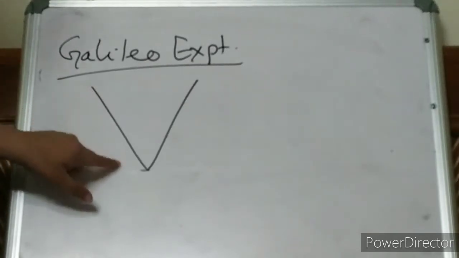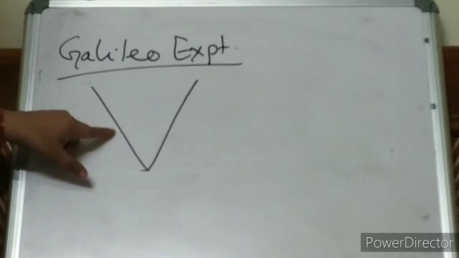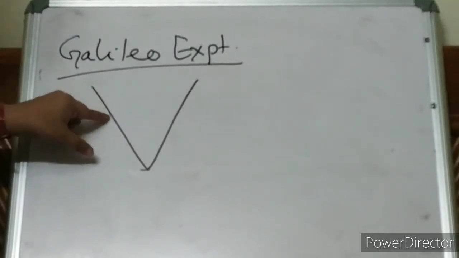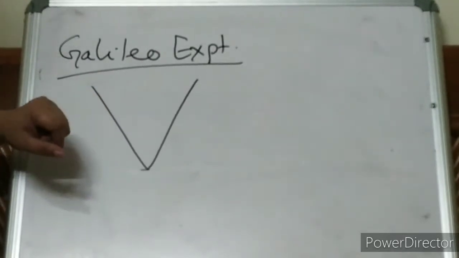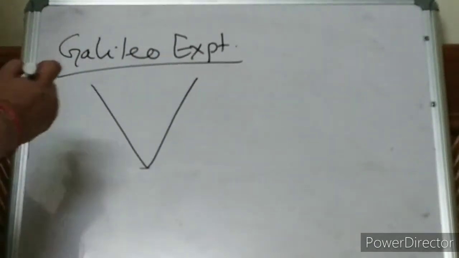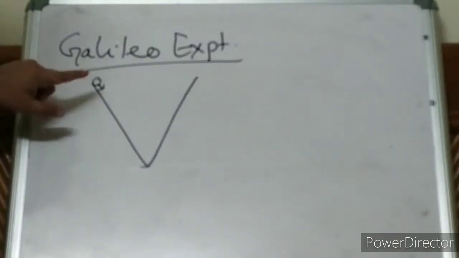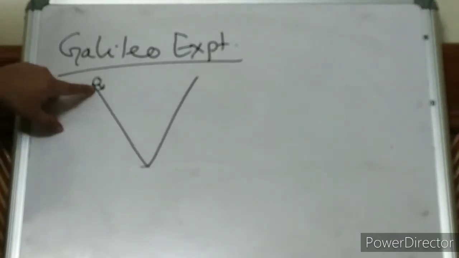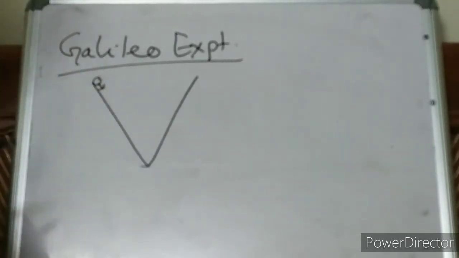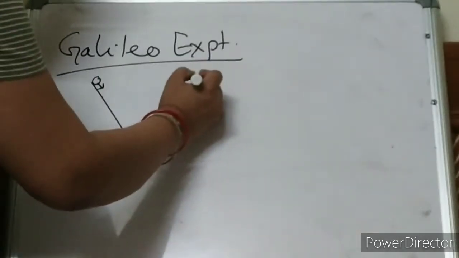I am taking this surface. This surface is very smooth. Actually, in reality, to get a frictionless surface is not possible, but here we are taking an extremely smooth surface. Now I am dropping a marble like this. This is an inclined surface. Drop the marble. What will happen? The marble will come like this, go up and stay over here.